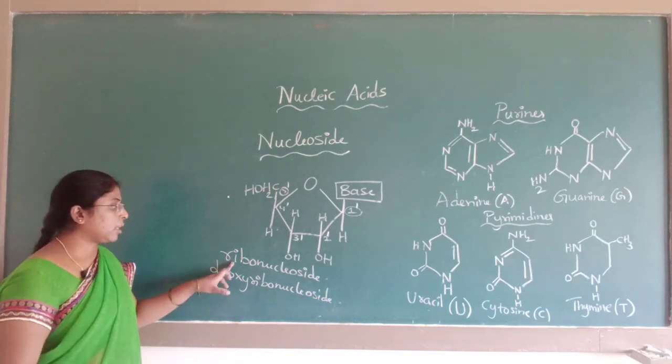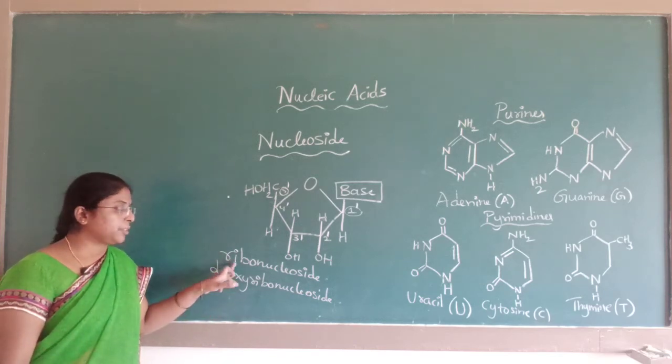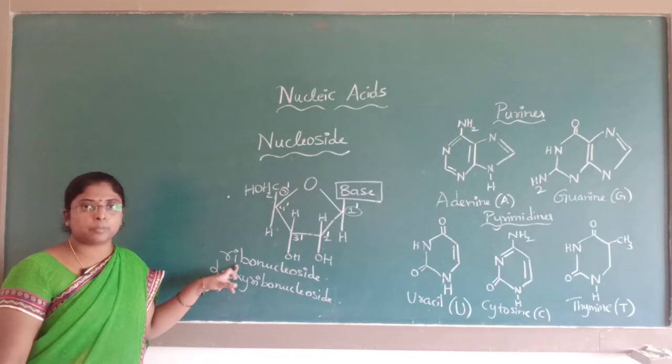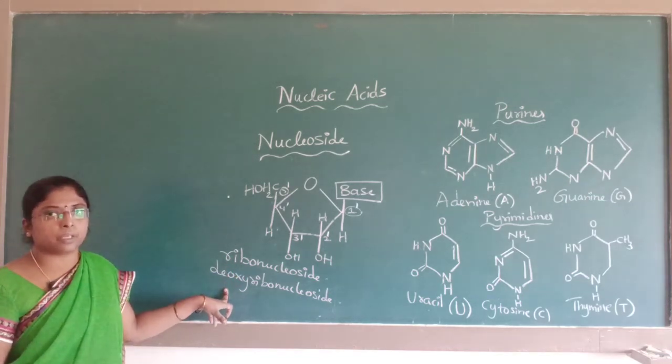In general, it may be a ribonucleoside or a deoxyribonucleoside. If the sugar is beta D ribose, it is a ribonucleoside. If the sugar is beta D 2-deoxyribose, then it is a deoxyribonucleoside.